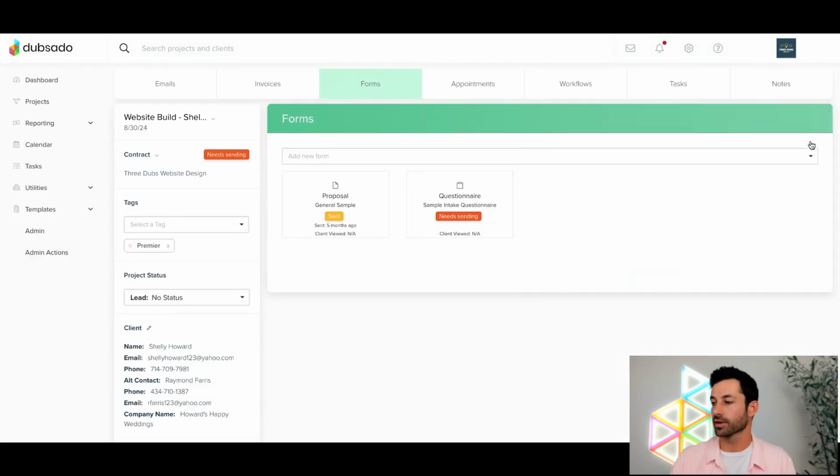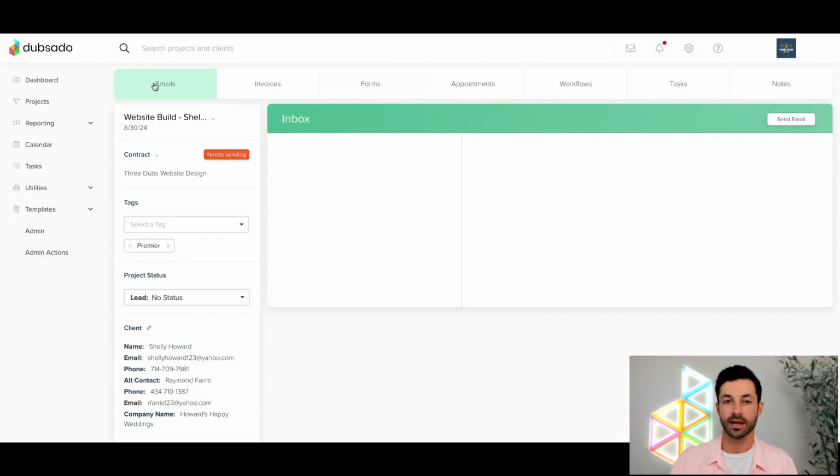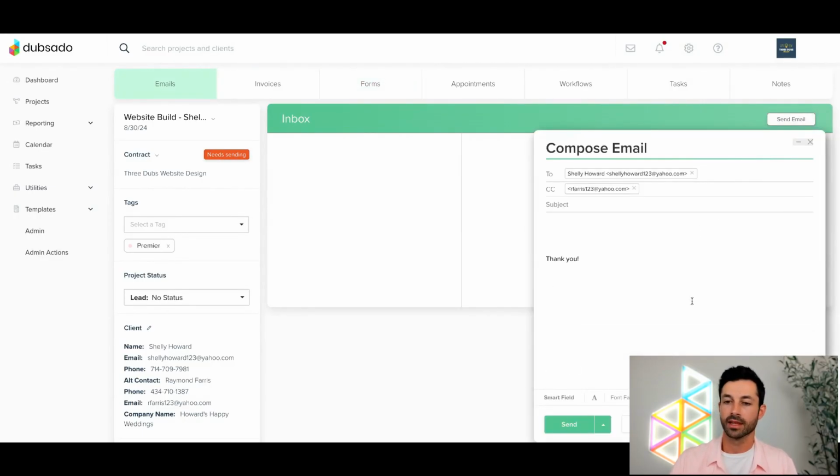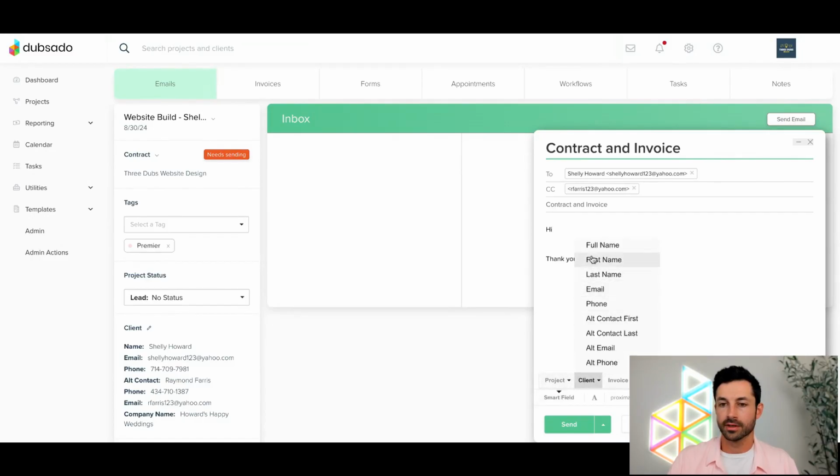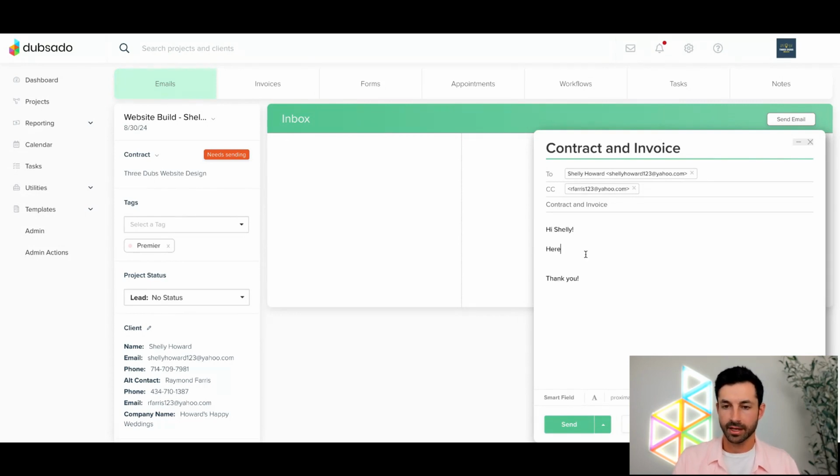Now, the alternative is I could send more than one piece at a time if I want to by going straight to the emails tab and saying send email. And now from here, I actually have another option. So let's go ahead and add this and say contract and invoice. So I could say, hi, Smart Fields, client first name. Really handy if I want to go ahead and just pull in their name, for example. You can say, here's your contract and invoice.